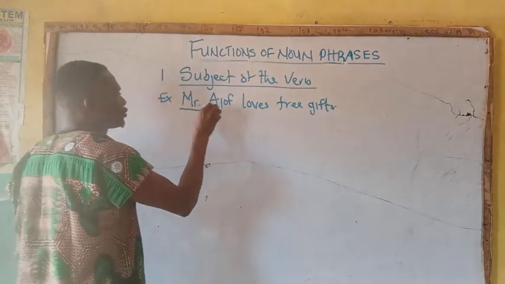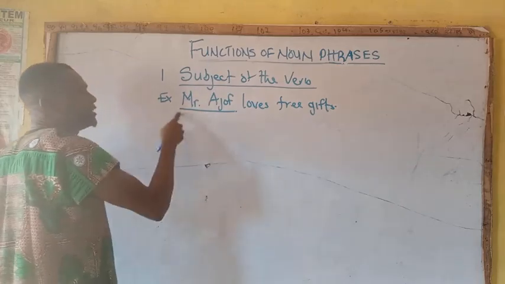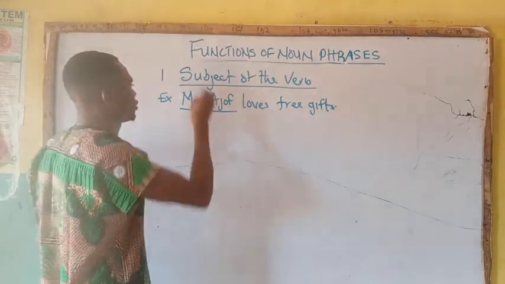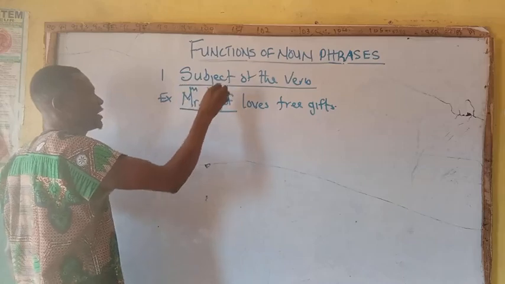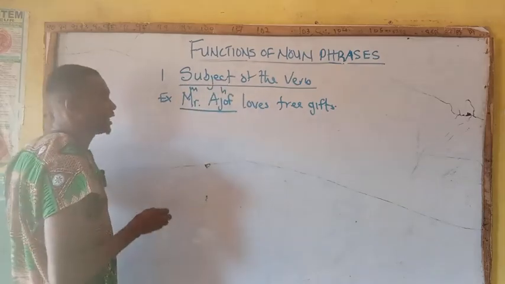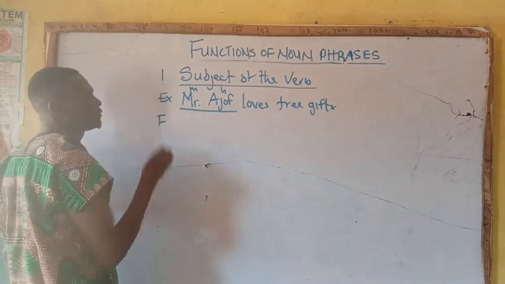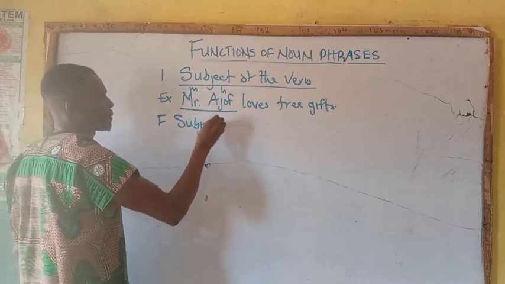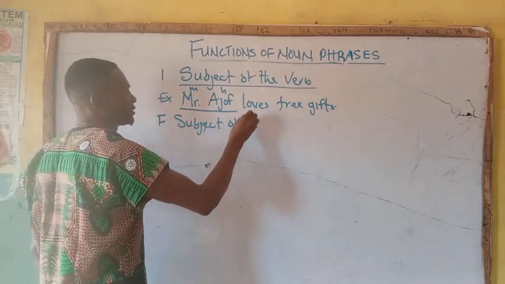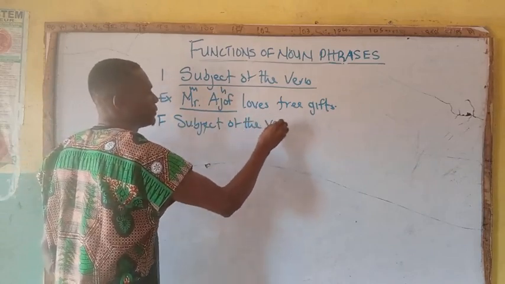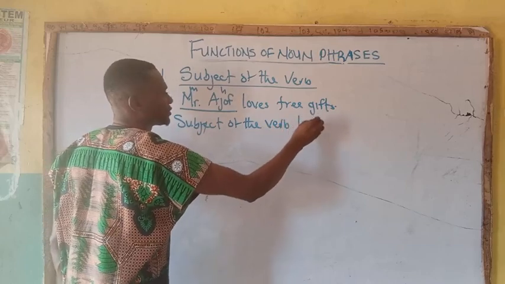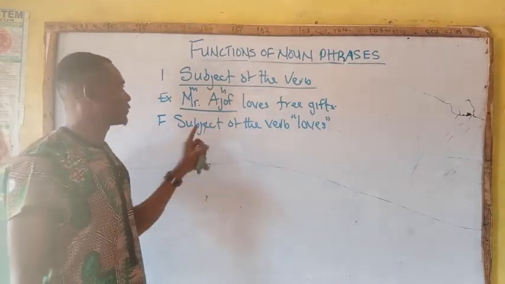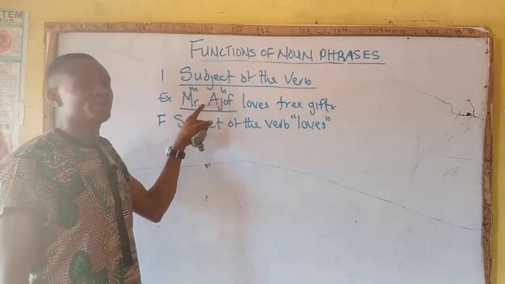So Mr. Ajof is underlined here. This underlined word is a noun phrase because Mr. here is modifier, while Ajof here is head word. So the function will be subject of the verb loves. Subject of the verb loves. That is the function of this noun phrase.